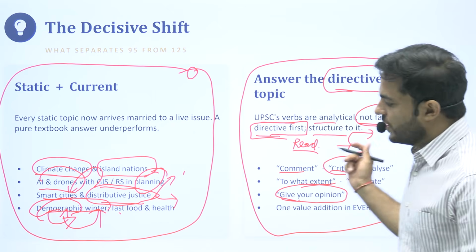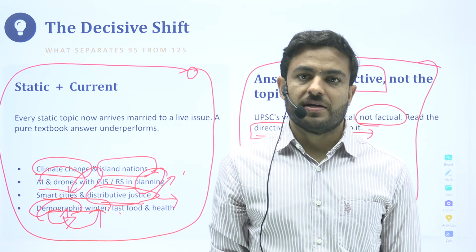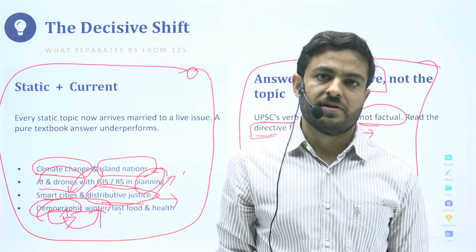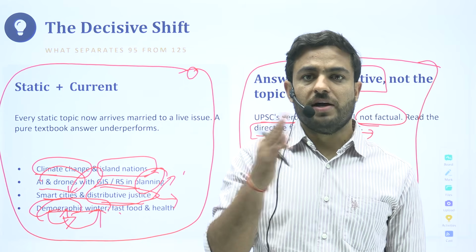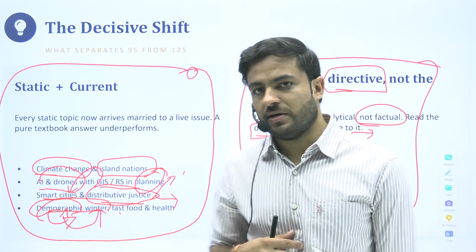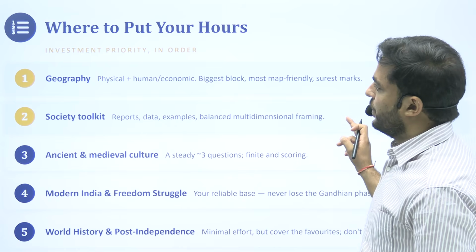They've asked a question on fast food, on health. You would discuss everything that is there, like the Eat Right movement, the Fit India campaign that is run by the government. So you'll have to link all those things with the static things that you are doing.